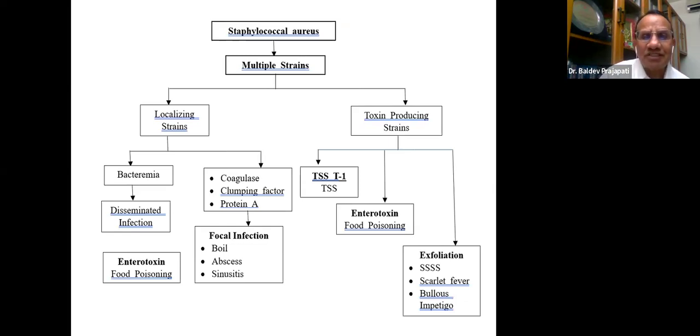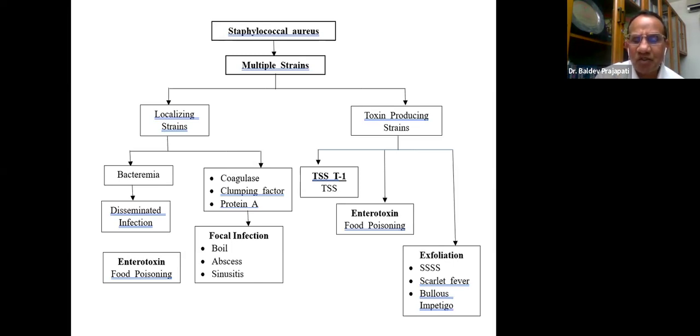Now, Staph aureus is the most common, and you know how it causes multiple diseases. If it is a localizing strain, it can cause bacteremia and disseminated infection, which can cause pneumonia, osteomyelitis, meningitis, anything. Enterotoxin causes food poisoning, already discussed. Then focal infection: boil, abscess, sinusitis.